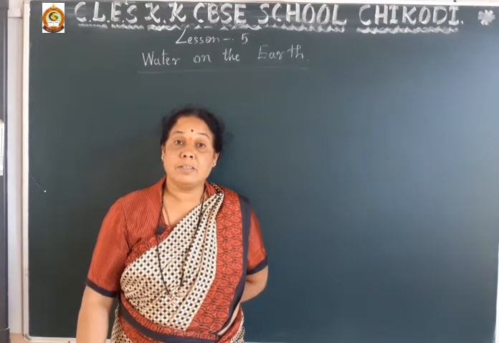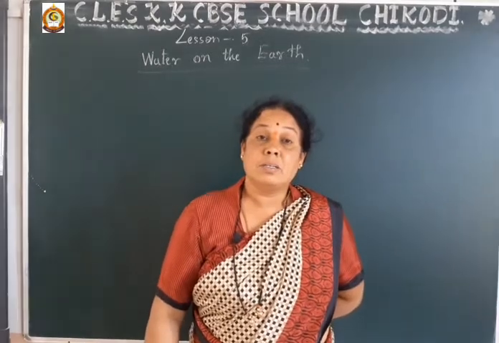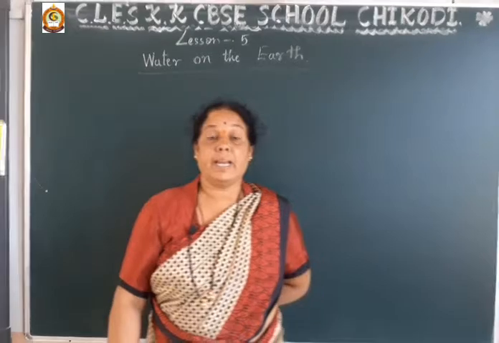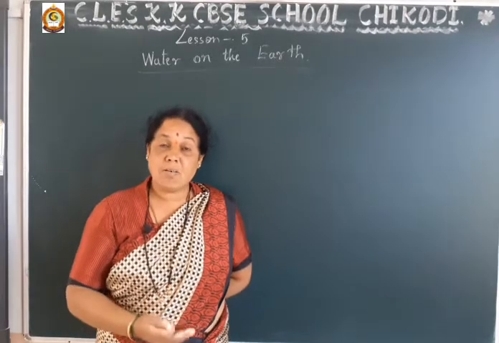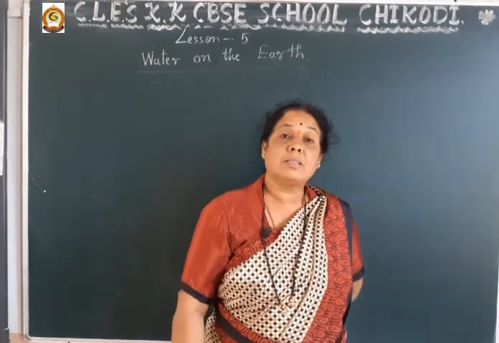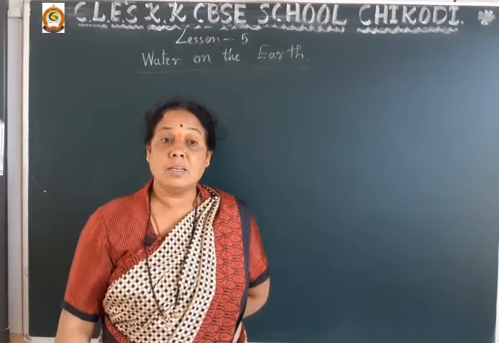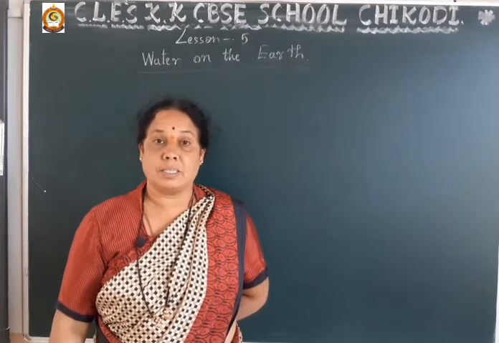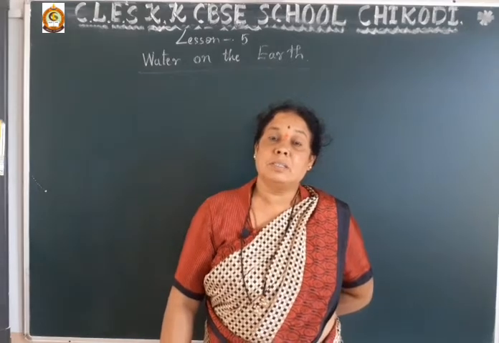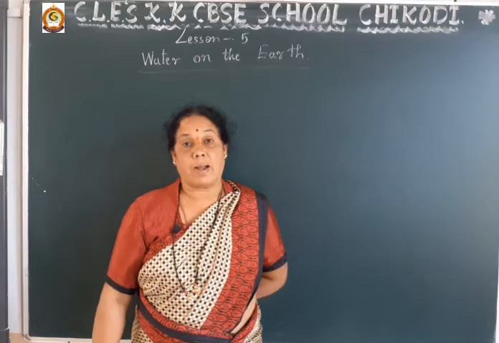This planet is blessed with some natural resources like water, air and land. These things help us survive and support life on the earth. Our planet Earth is also called the blue planet.